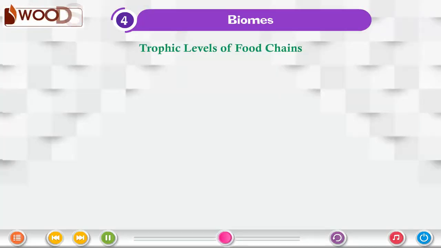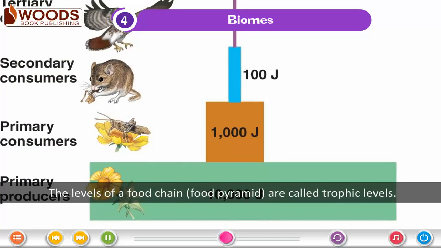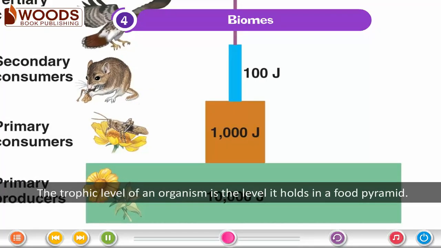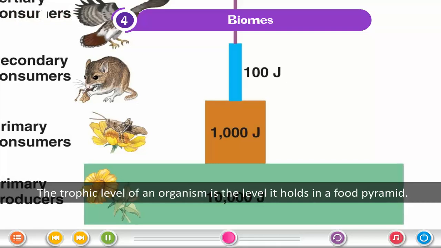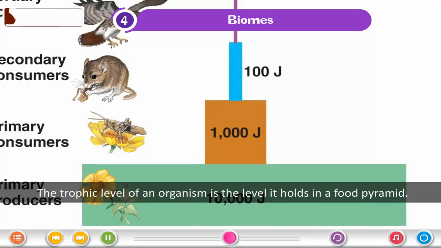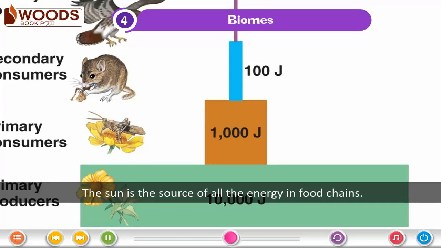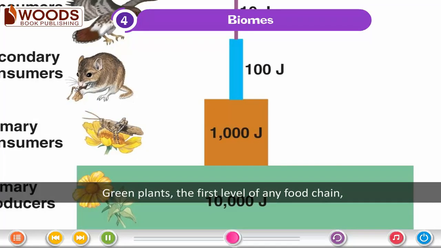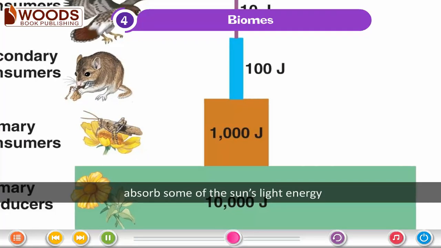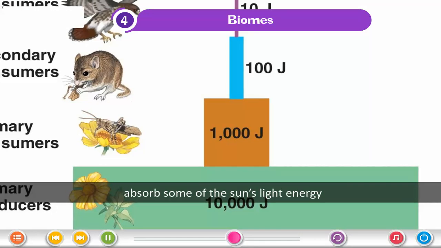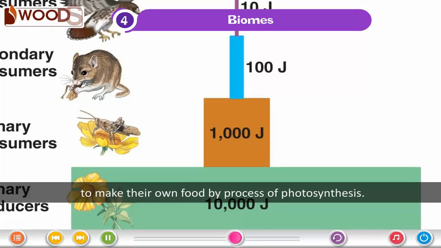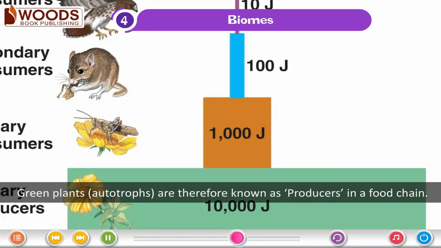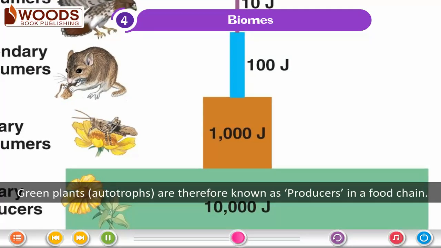Trophic levels of food chains. The levels of a food chain, food pyramid, are called trophic levels. The trophic level of an organism is the level it holds in a food pyramid. The sun is the source of all the energy in food chains. Green plants, the first level of any food chain, absorb some of the sun's light energy to make their own food by process of photosynthesis. Green plants, autotrophs, are therefore known as producers in a food chain.